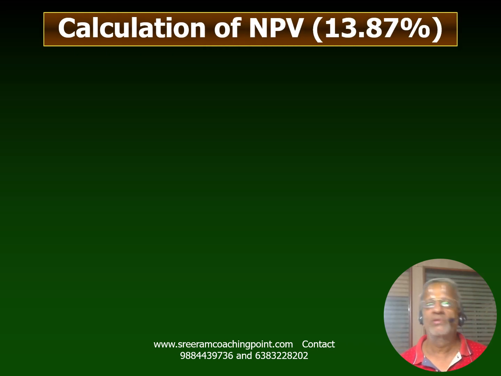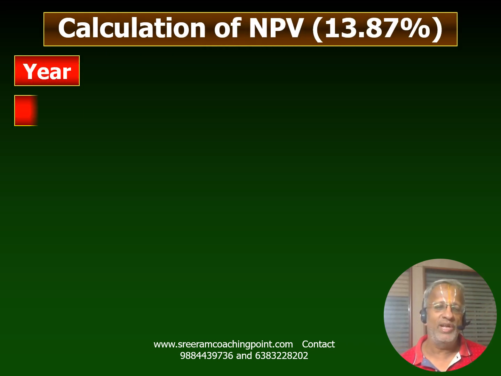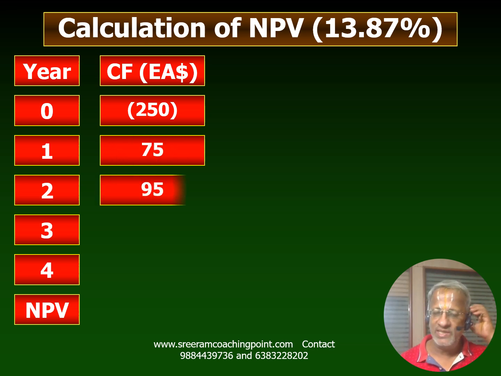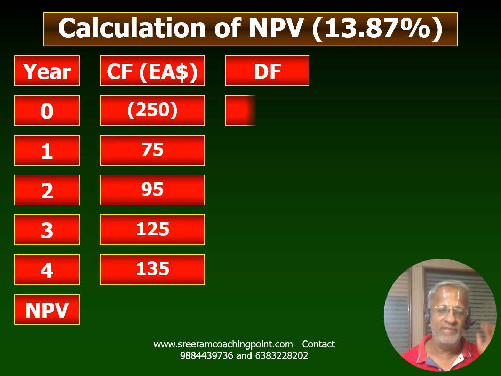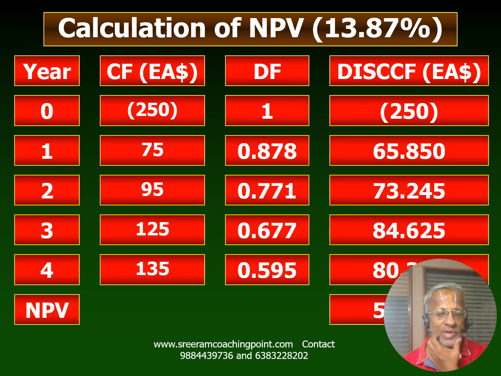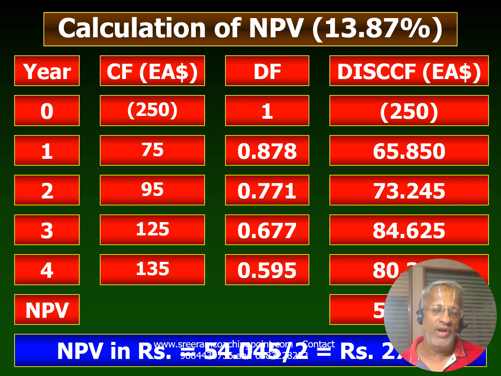So under the foreign currency approach, you can do it at the rate of 13.87, and the cash flows in foreign currency itself you can discount at 13.87, the foreign currency approach. By doing that, you end up with an NPV in foreign currency, and 54.045 divided by 2, where you just get 27, and let me just take it up.